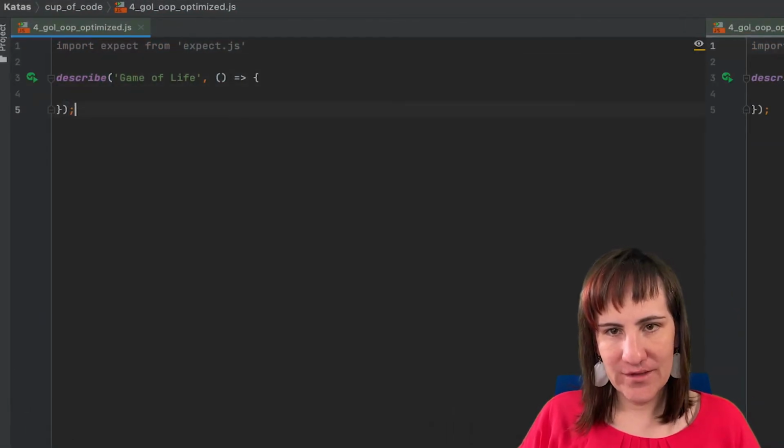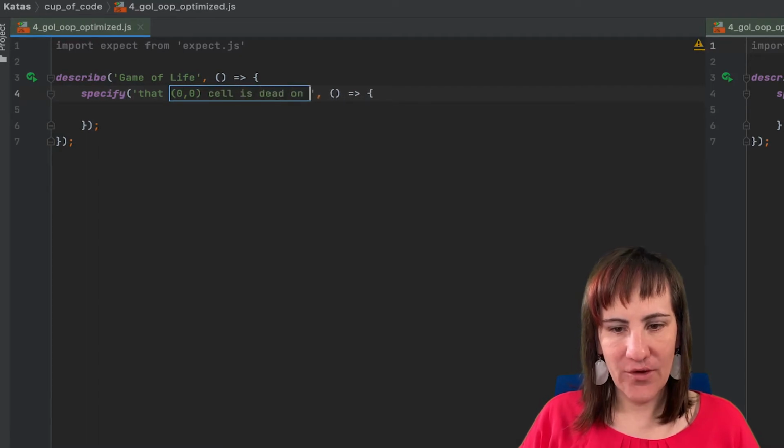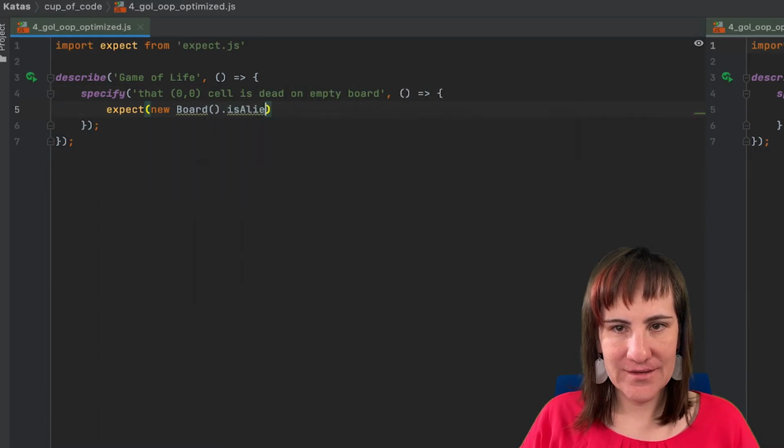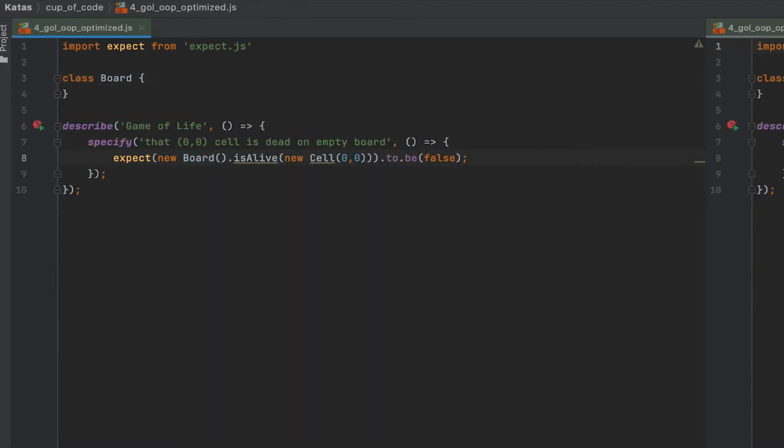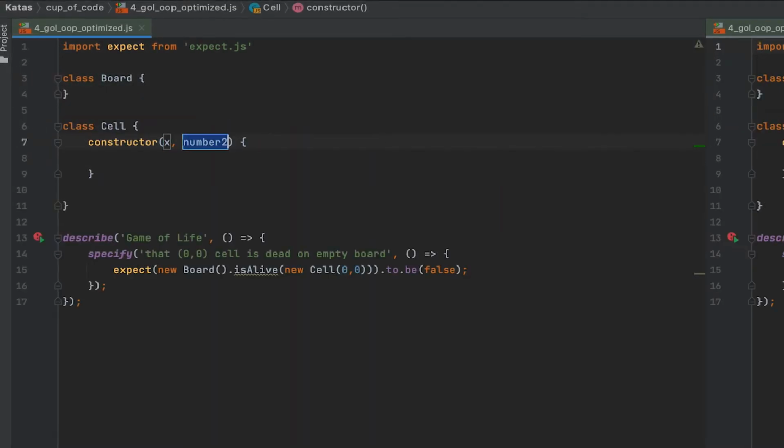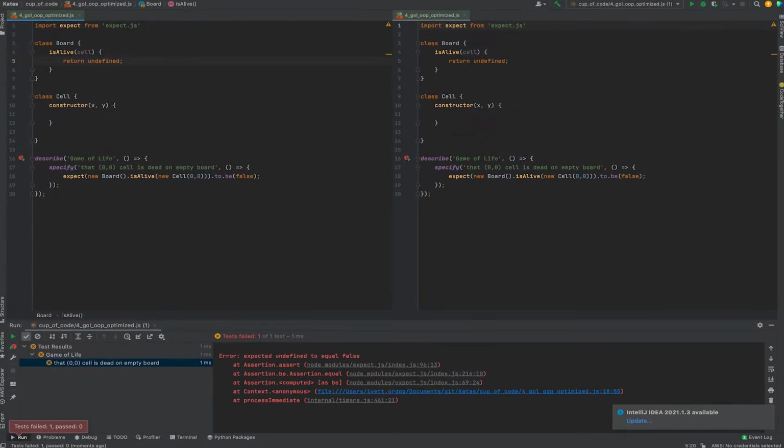So let's start with a test that makes sure that our 0,0 cell is dead when the new board is created. This test obviously fails, and to fix it we first need to create the board, the cell, which will have x and y coordinates, and also the isAlive function. Now it already compiles but it returns undefined instead of false.